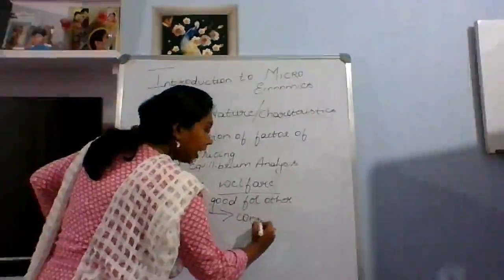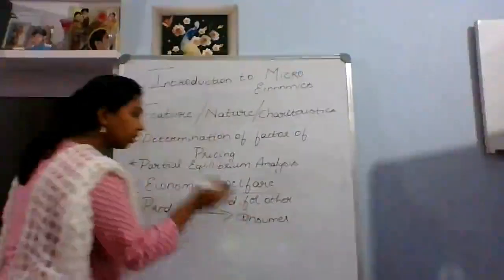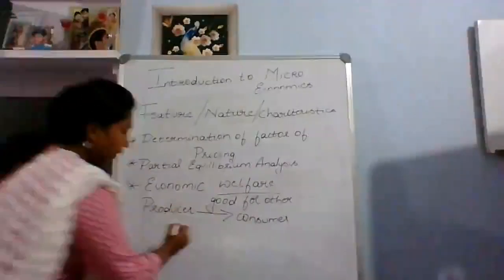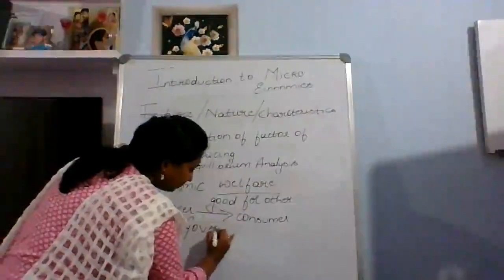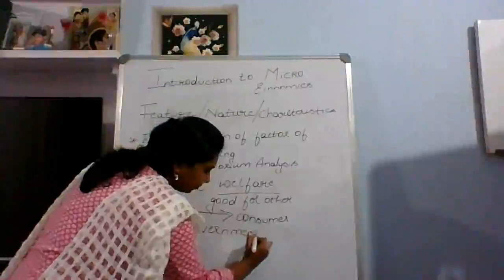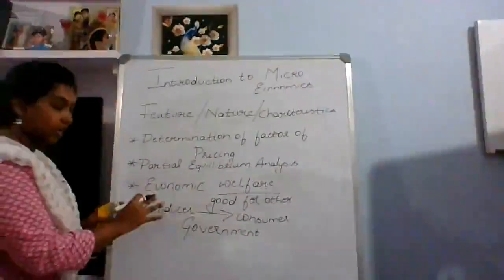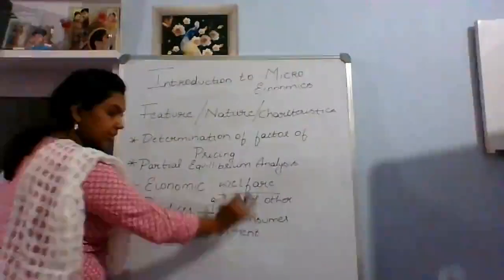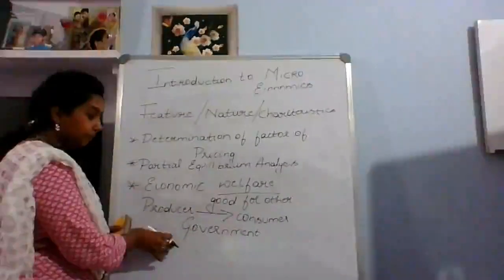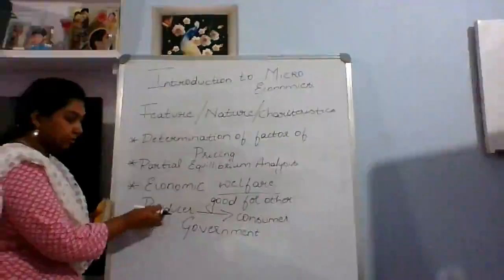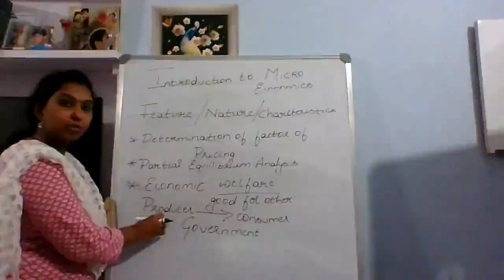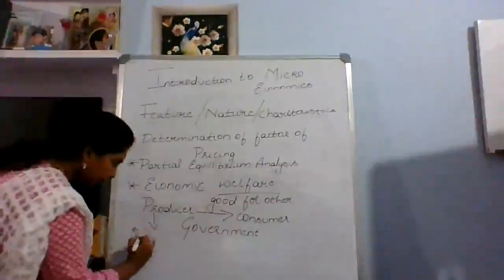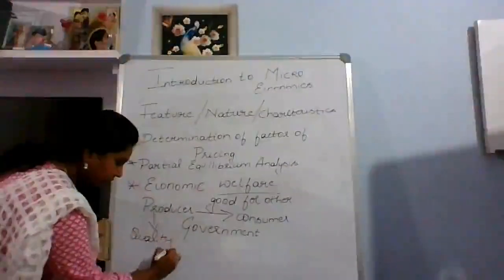You may have a question now: how can this be good for others? For example, here you can also take the government. It's very easy to understand: the producer, consumer, and government. So this is a circular flow of activity. Why have I taken the producer? Because he is the person who produces the product. The product produced by him will be a quality product, a standard product.